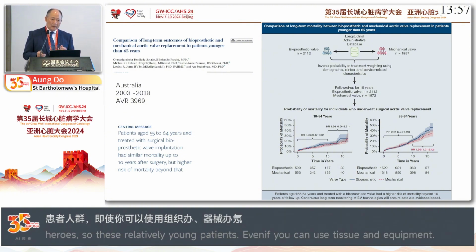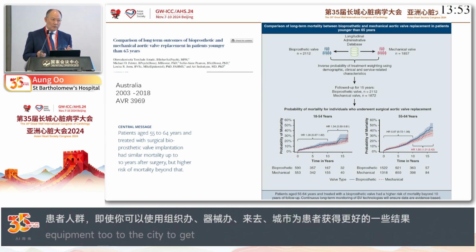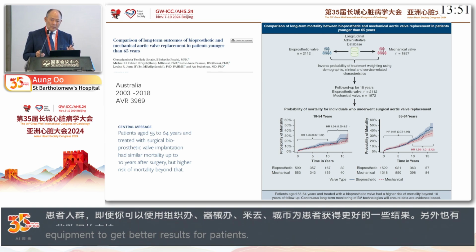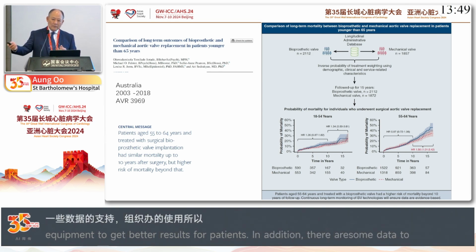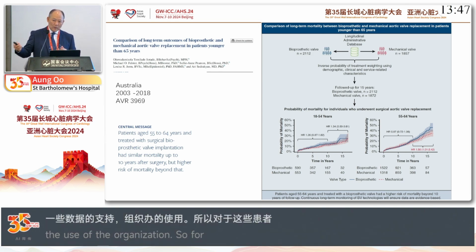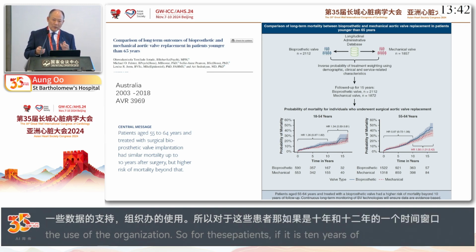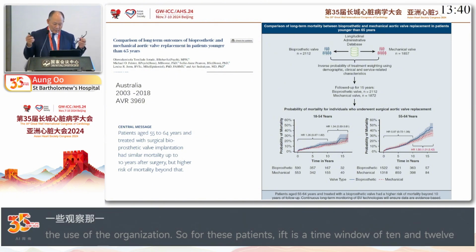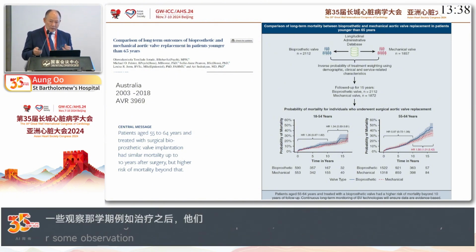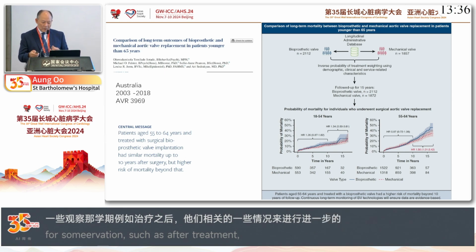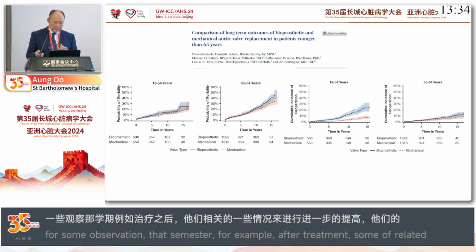But there is also support for the use of tissue valves in this patient age group for 10 or 12 years, with subsequent interim and subsequent treatment modalities to improve quality. We will come back to that eventually, because the whole thing is about lifetime management rather than one valve being better than others.